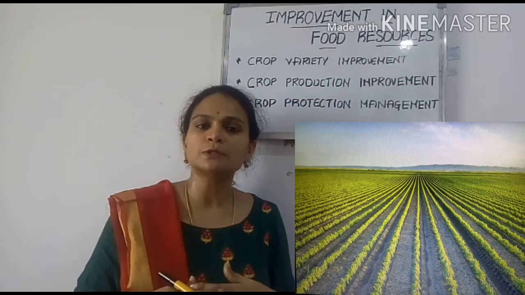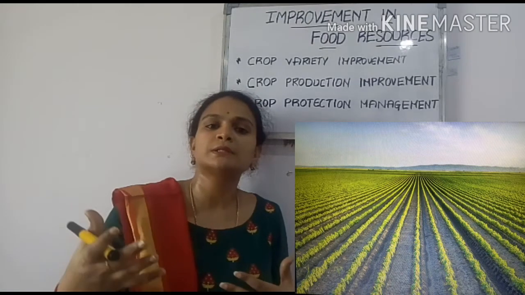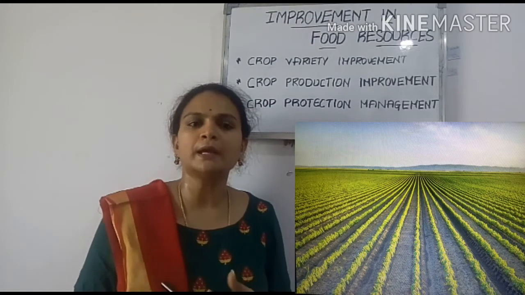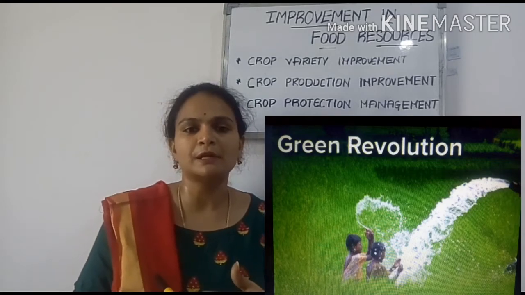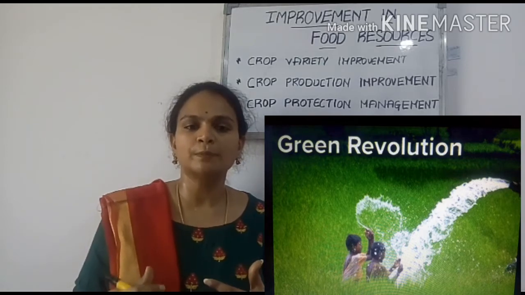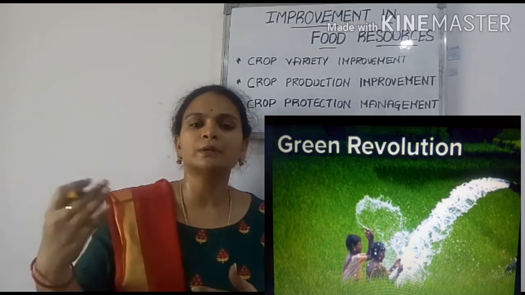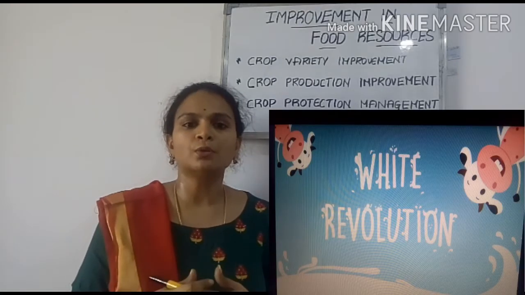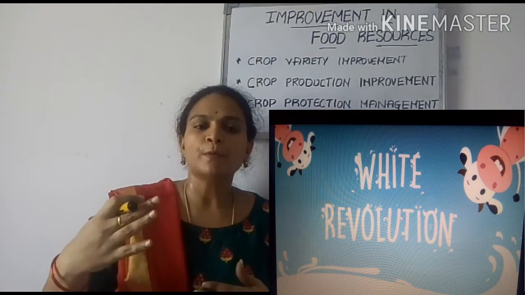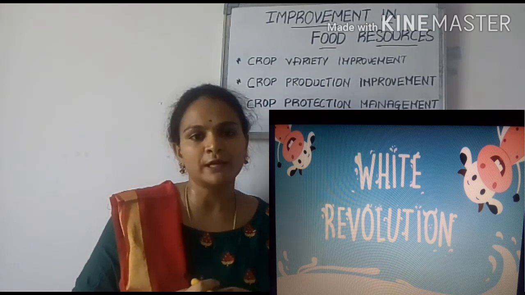In this lesson, we are also going to discuss a few revolutions which were launched to increase the food grains, the milk production, and the oil seeds. If we take two basic examples, the green revolution contributed to increasing the production of food grains. Coming to the white revolution or Operation Flood, it happened to increase the production of milk. Availability of milk was increased because of this Operation Flood program.